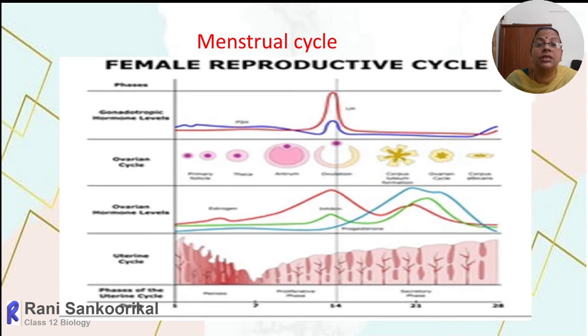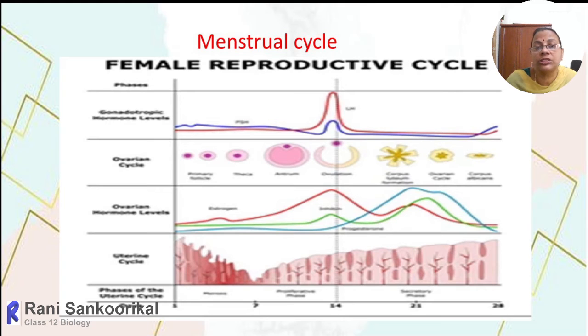That results in which one? The ovulation. And soon after the ovulation, both FSH as well as LH will regress, or the level will decrease. The same way within the ovary, what developmental stages occur within the ovary, here you can see the menstruation period and all, there is no development of the follicles.